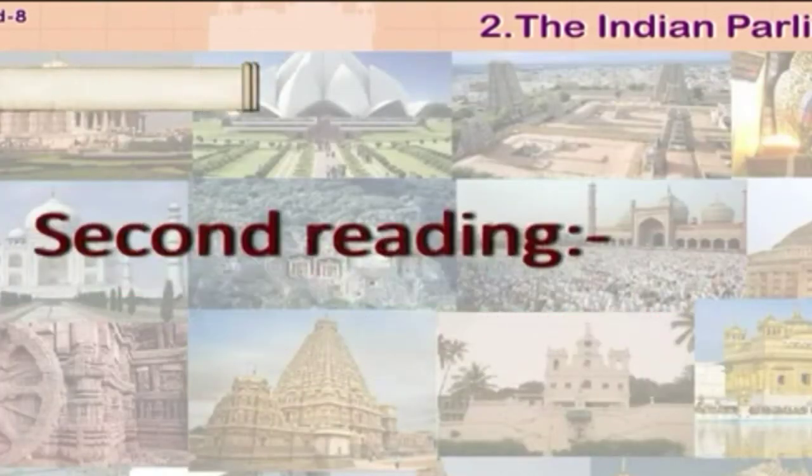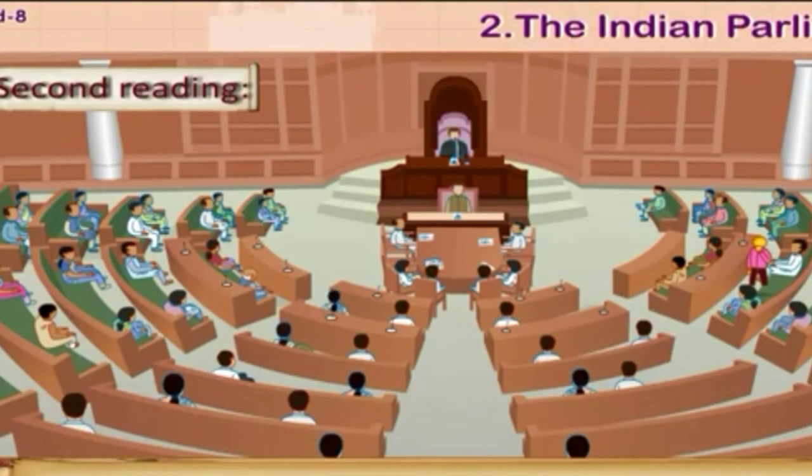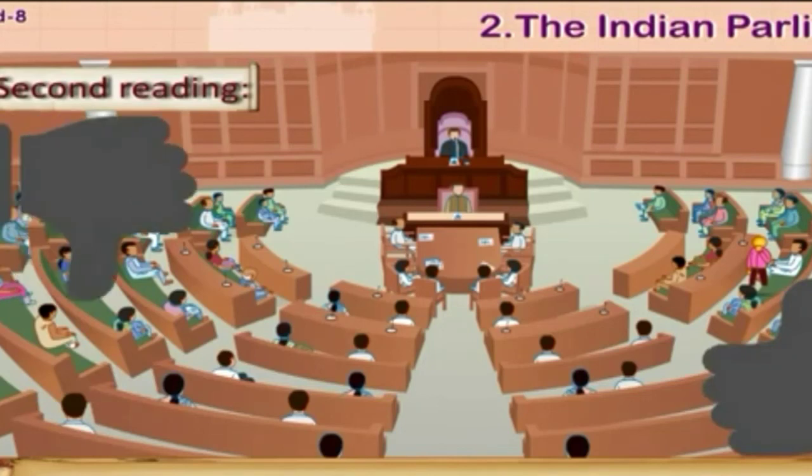Now, second reading. There are two stages of the second reading. In the first stage, the objectives of the proposed bill are discussed and members in the House express their opinion on it. The supporters of the bill give favorable opinions while the opponents discuss the defects and faults in the bill.